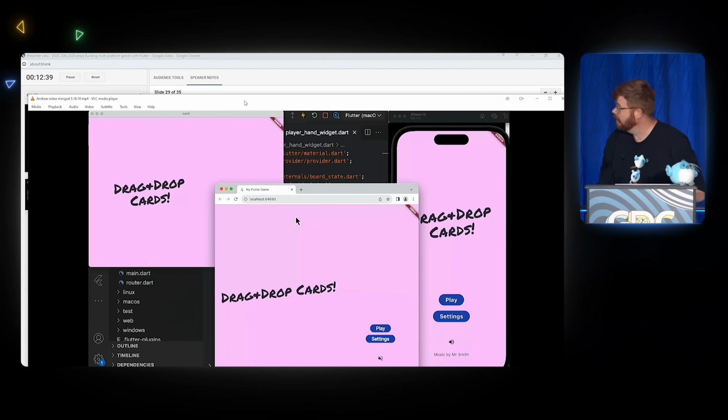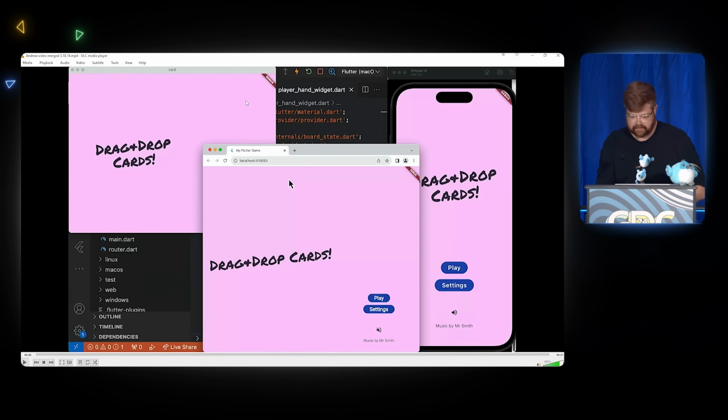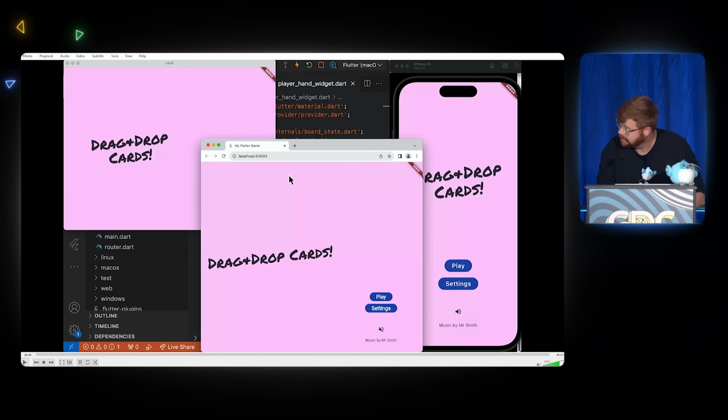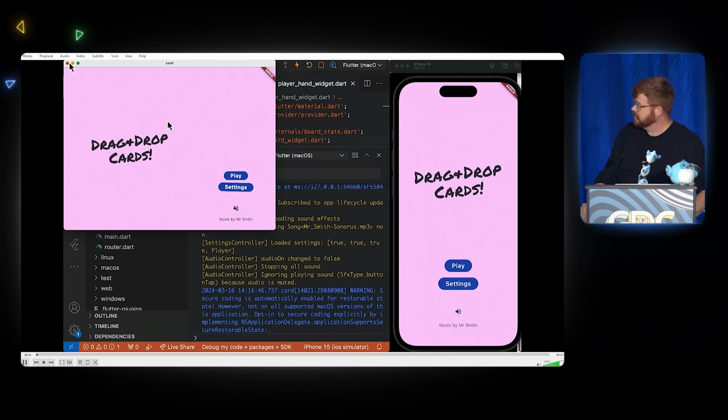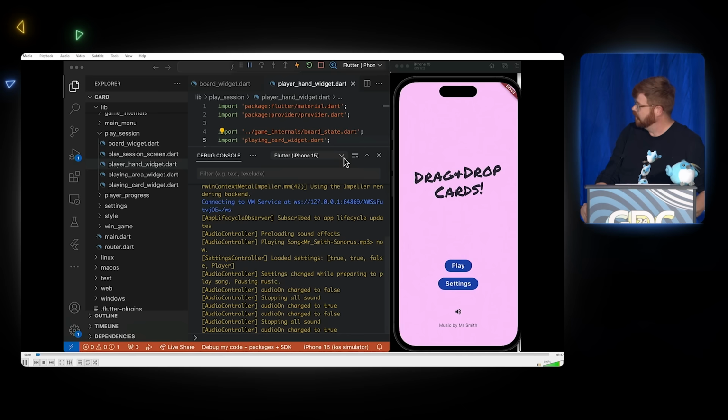So let me go up here. Double click that, and F11, I believe it was? Yep. Oh, awesome. OK, let's get this going. So let me click here, and cool. Awesome. So this is our card game template. It's running on 3 platforms simultaneously, just to show it. So I've got the web there in the middle, macOS in the top left, and I'm going to use iOS running on a simulator for the demonstration here. So let me go ahead and first get those closed out, the extra ones, so we can just focus on that.